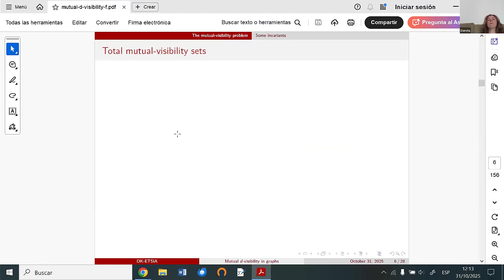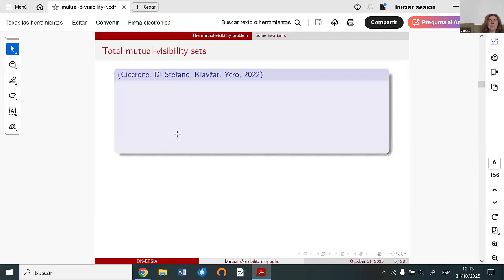Now I would like to speak about one of the invariants of the mutual visibility problem. The talk is not about this invariant, but this invariant is very important and helpful to prove several things. The reason for introducing this invariant was that these 4 researchers were working with the mutual visibility problem, with the standard mutual visibility number, and they were trying to obtain some results for the Cartesian product of complete graphs.